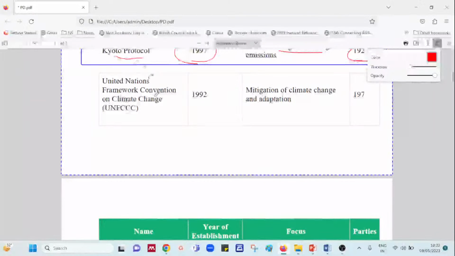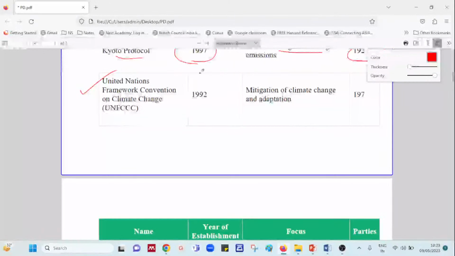So we are talking about something with reference to climate change, established in the year 1992 with a focus on mitigation of climate change and adaptation. What is mitigation? It means the strategies to reduce the problem, with 197 parties involved. No doubt, the Kyoto Protocol, the United Nations Framework Convention on Climate Change, and the Montreal Protocol are the common ones you get questions on. But apart from that, you should also be prepared with the rest of the points.